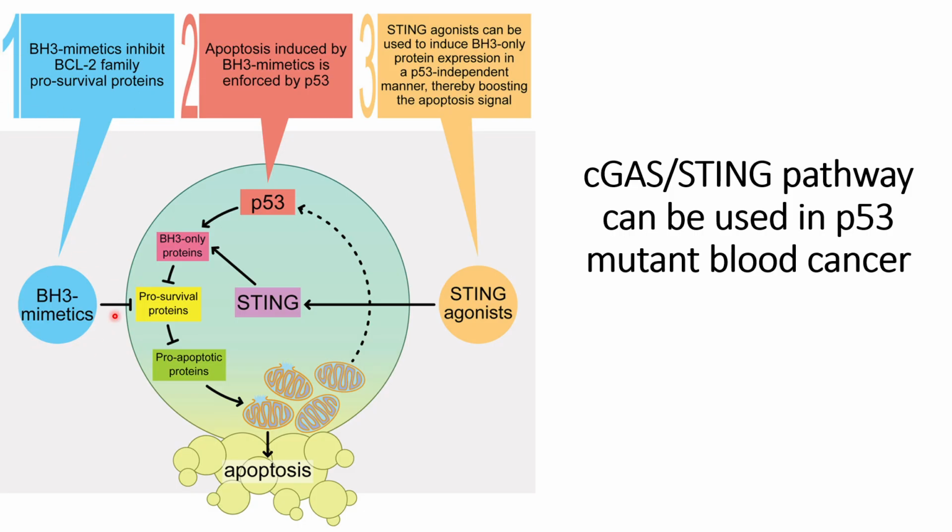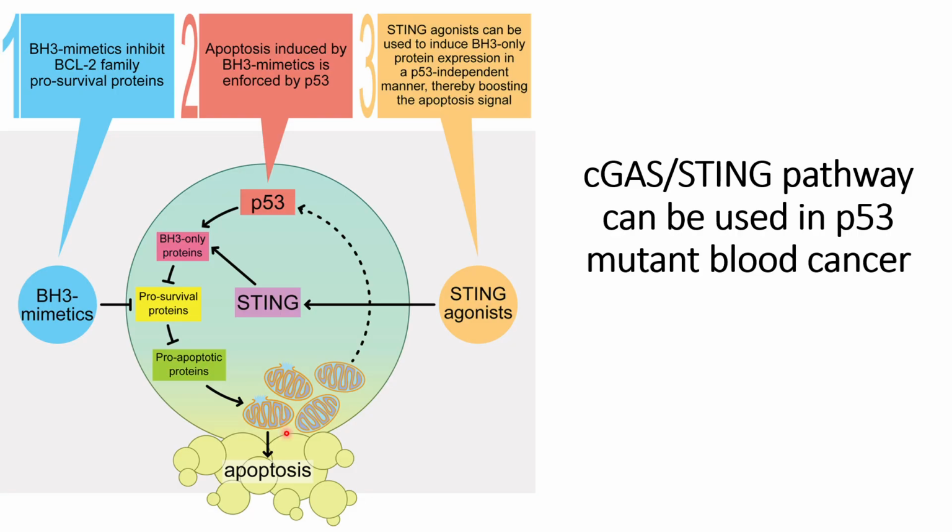They created an environment where the cells experience upregulation of BH3 proteins, so the pro-survival proteins go down, the pro-apoptotic proteins go up, and it will trigger apoptosis. This is how the researchers are currently working, and how blood cancer cells are currently being treated.